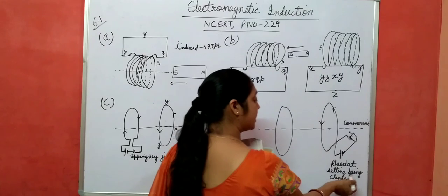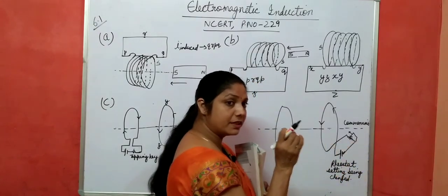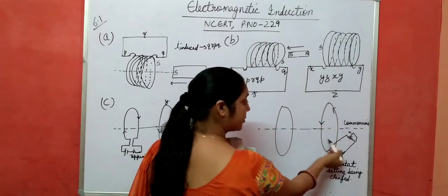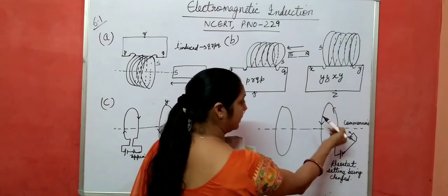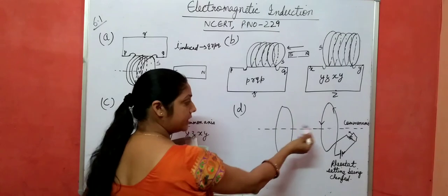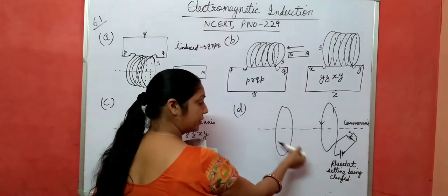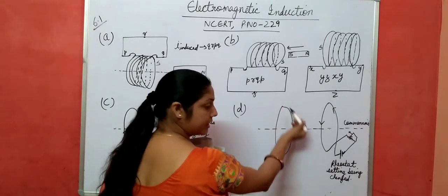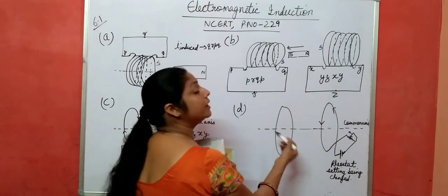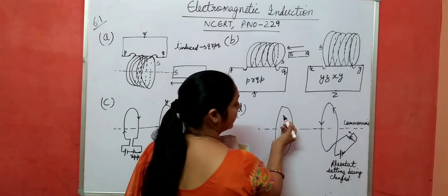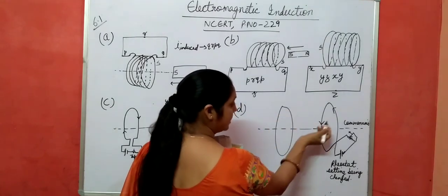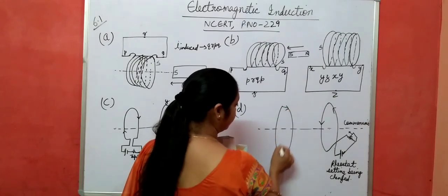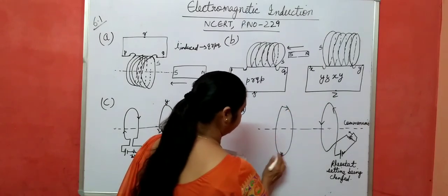So when the rheostat setting is changed, it means it is set to minimum resistance, current starts increasing in this direction, and due to this increase in current, magnetic flux also increases in this coil, and this coil is linked to this one, near about this one. So magnetic flux also increases in this one, and it tries to decrease the magnetic flux. So the direction of induced current in this coil is opposite to this one, right? So this is anti-clockwise, so this becomes clockwise, right?